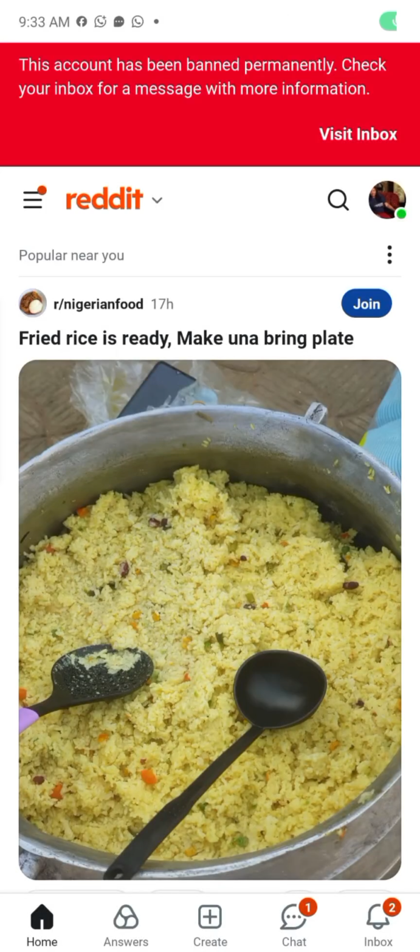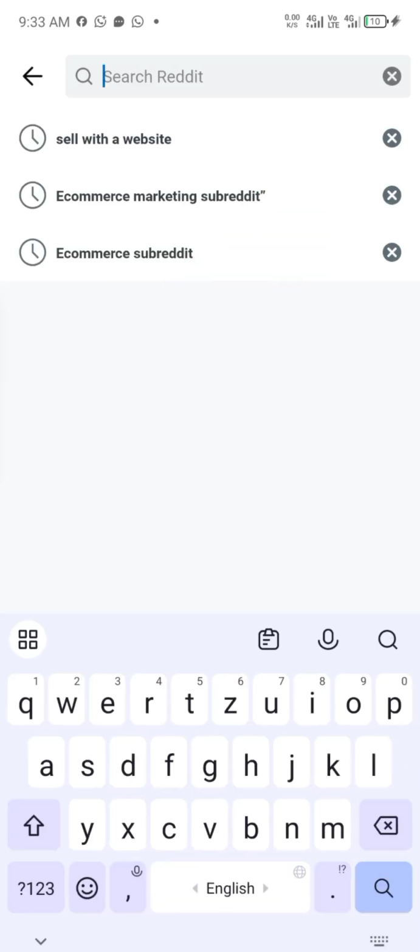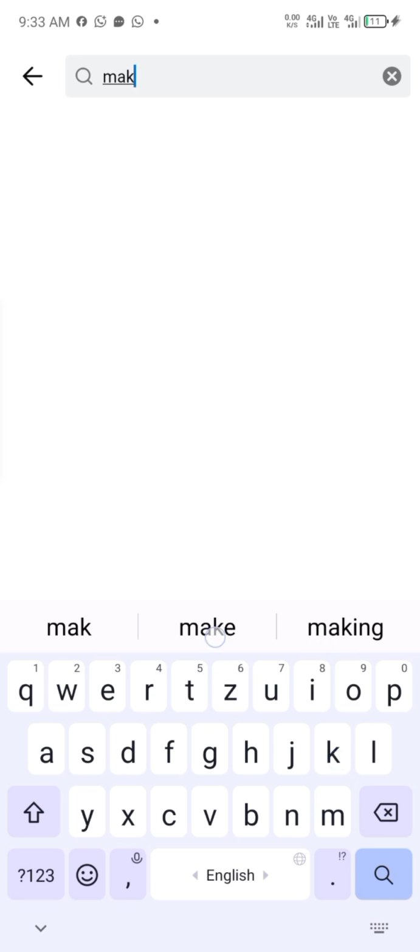This is how I use Reddit to find pain points that my customers have. Let's say, I mean, the make money niche. So this is my Reddit app. I'll just come to the search bar like this, type make money online. All right, so it pops up.